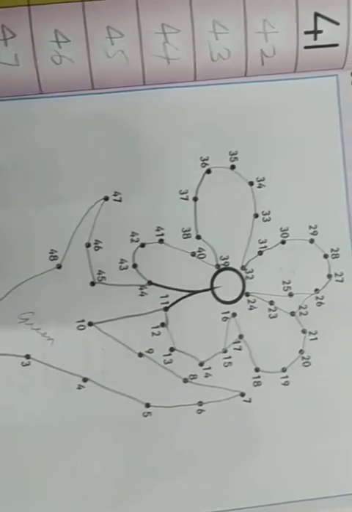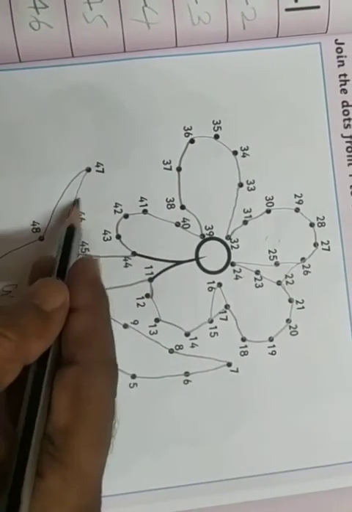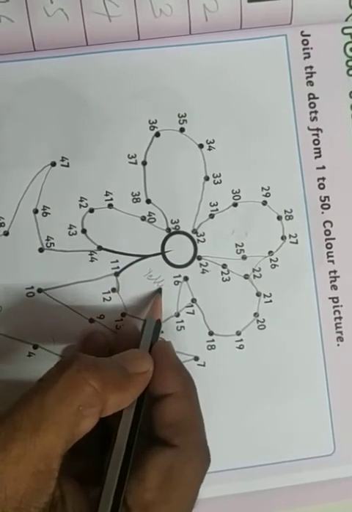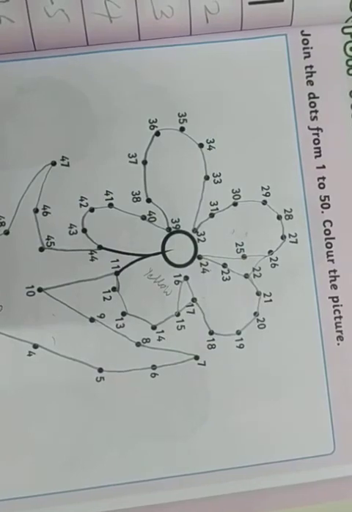Color this with green and this with yellow. All the stem and this part you do with the green color, and these petals you do with the yellow color. Okay, will you do it?